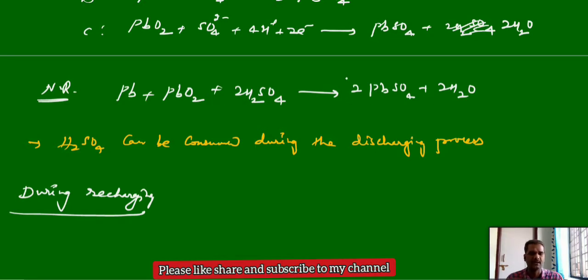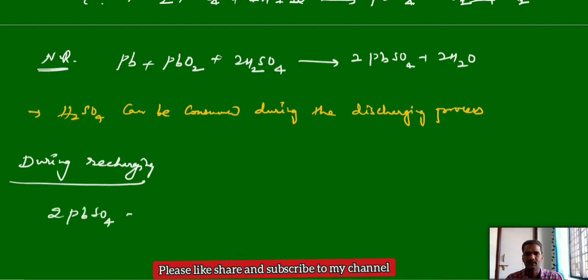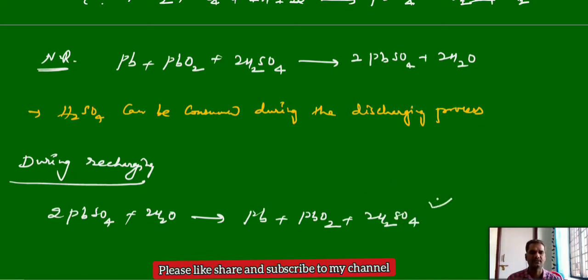Means lead sulfate, both at the anode and cathode, releases lead and lead oxide. During the recharging process, we take the reaction with lead sulfate. It gives the lead anode and lead dioxide cathode, and it releases sulfuric acid into the solution. This kind of reaction takes place during recharging. Means during recharging, it acts as an electrolytic cell in the case of the lead acid storage battery.